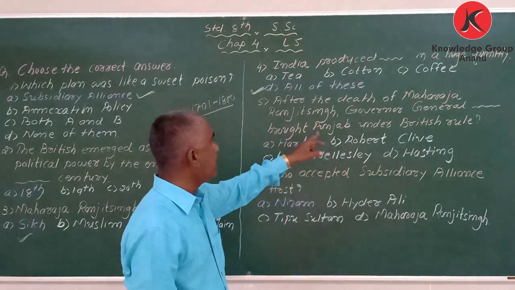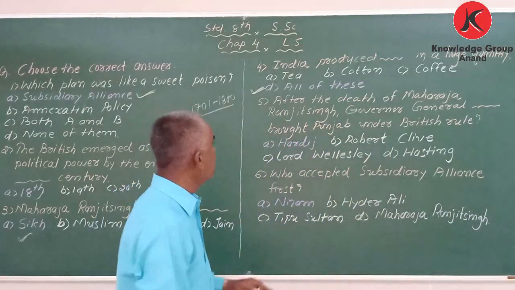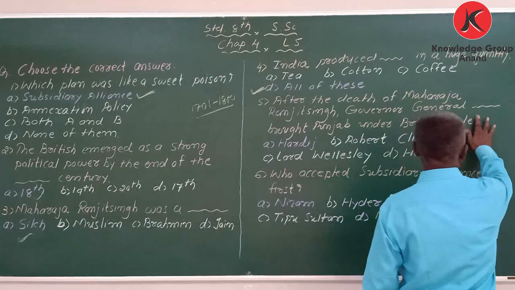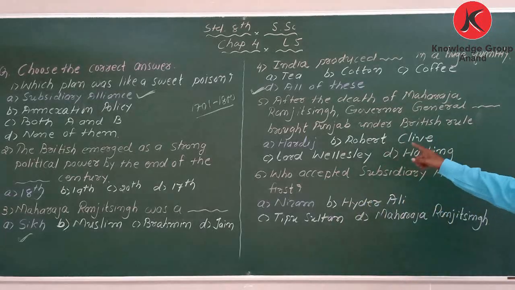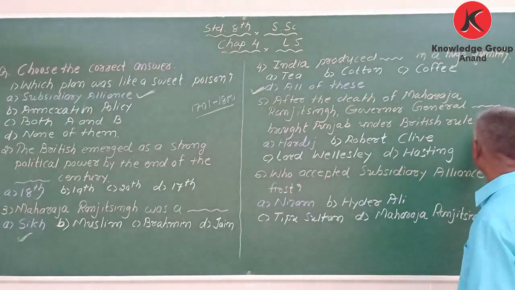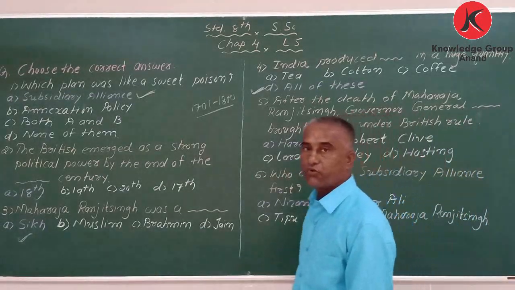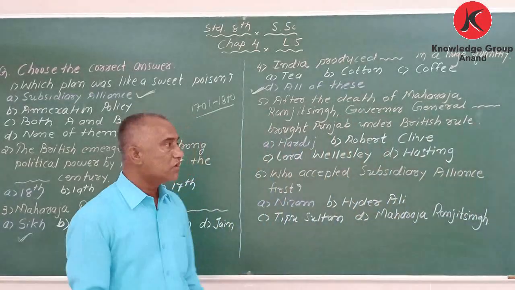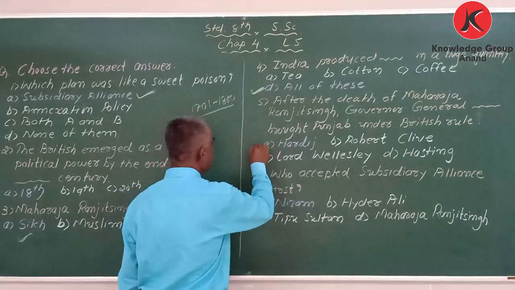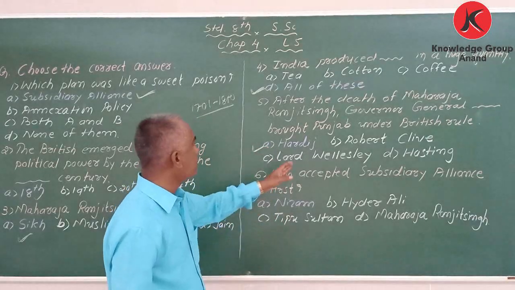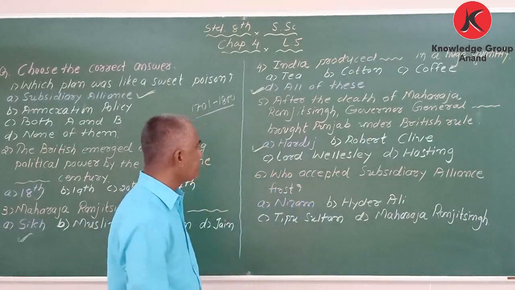Who was that? It was Hardinge. Hardinge brought Punjab under British rule.